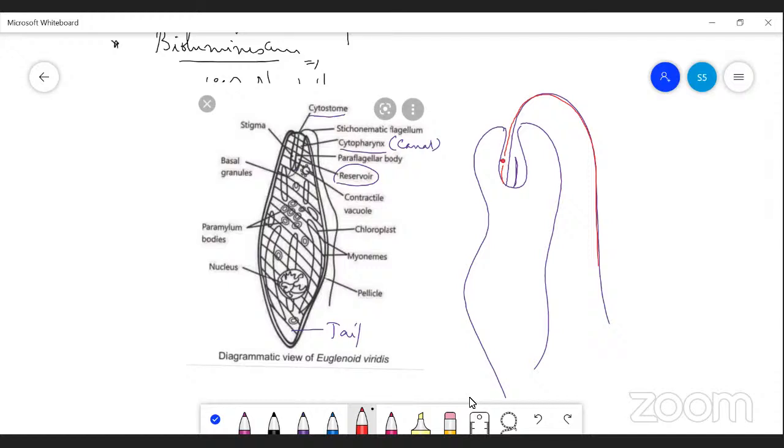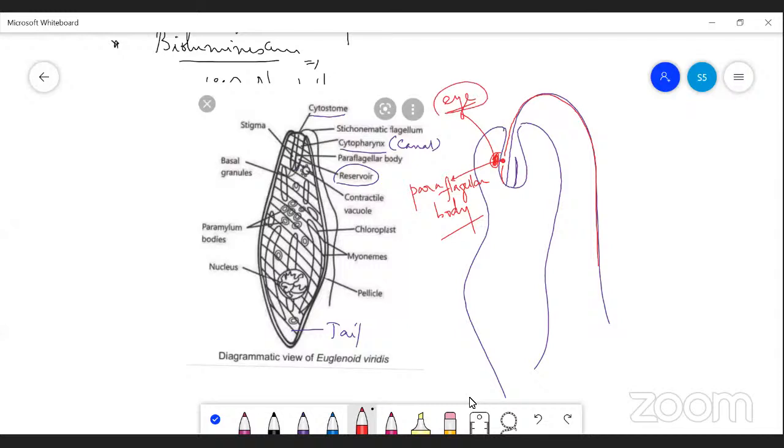there is the occurrence of the paraflagellar body. Paraflagellar body is present, and there is an eyespot at an equal level, which contains photosensitive material.